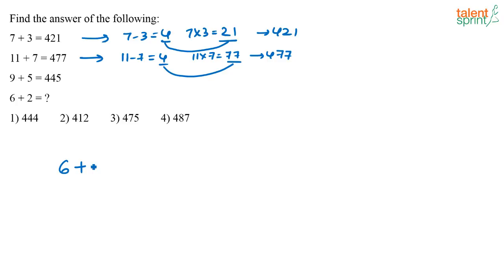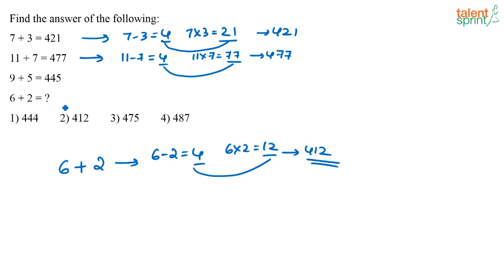So similarly, if you have 6 and 2, what will be your answer? What is 6 minus 2? That is equal to 4. What is 6 into 2? That is equal to 12. So what will be your answer? We club these two together, 412. Option 2. Okay, so Chinnu said she did. Good.